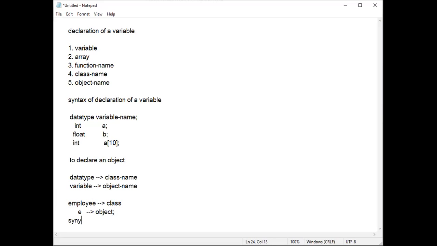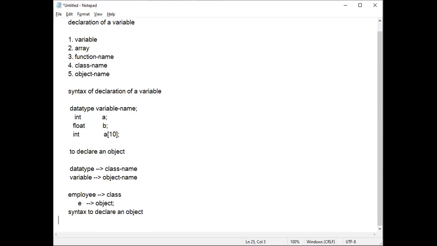Syntax to declare an object. The syntax is: class name, space, object name, then semicolon. You just compare with this, it is matching: data type, variable name, semicolon. Similarly, class name, object name, semicolon.